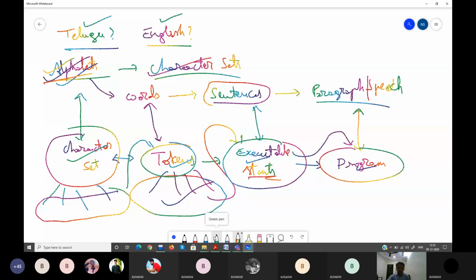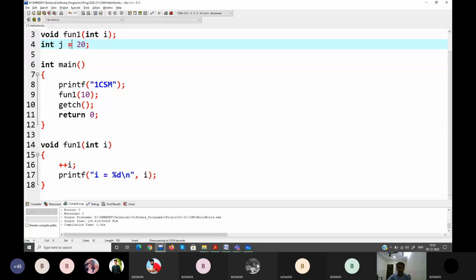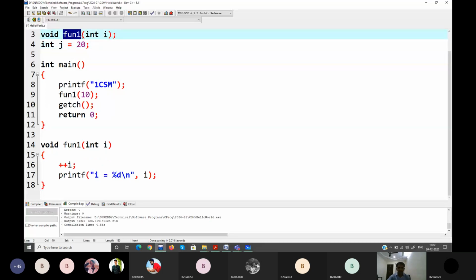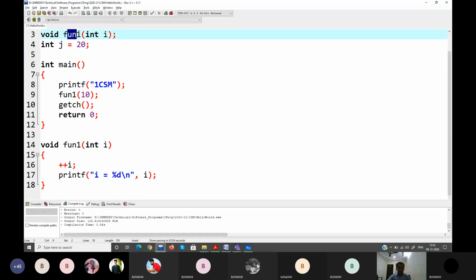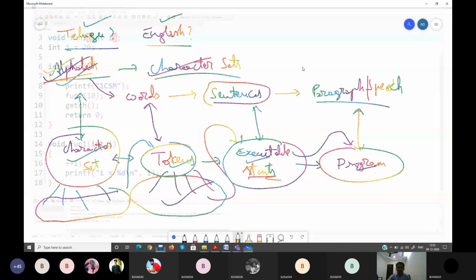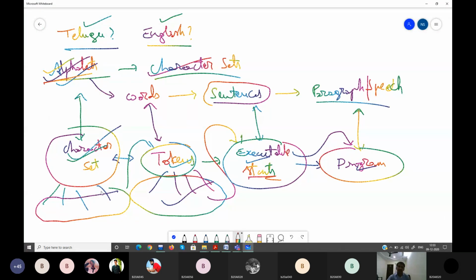If you look at the program that you have written, see, void, main, this brace, int i, this brace, this special character somewhere, right? So what are these? These are all tokens. B, O, I, D, F, U, N, these are all characters, part of characters.